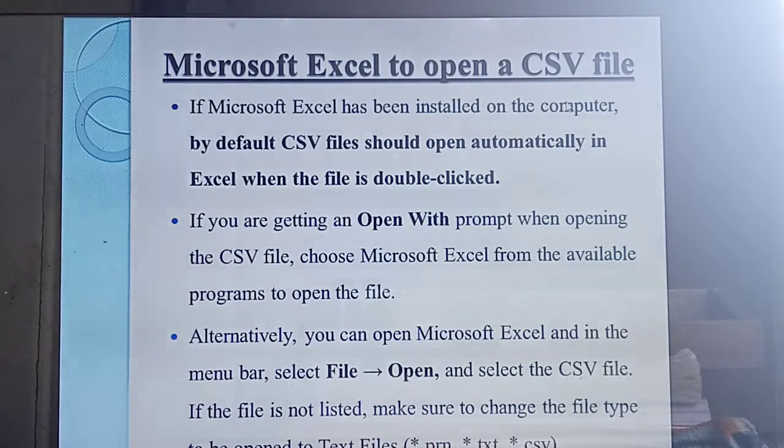Then the third option is, open MS Office Excel, then select the File menu. From the File menu click the Open option. From the open dialog you should select your file name. If the file name does not have the proper extension, change the type and open the file. Understood? Okay.